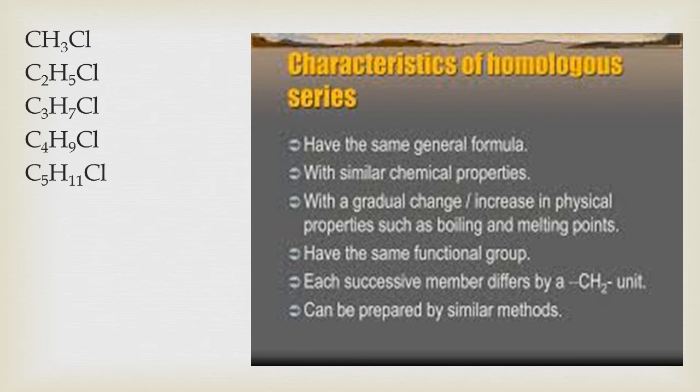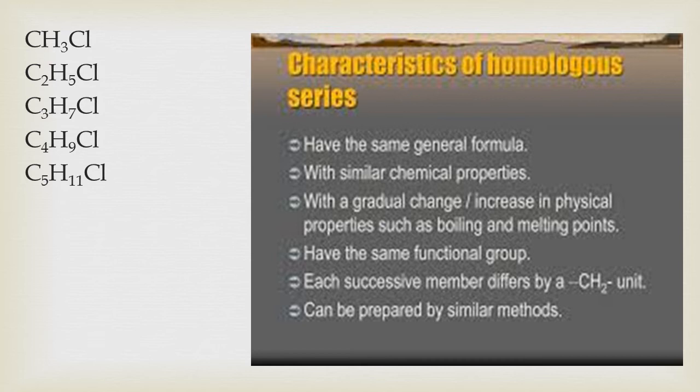Now, when you look at these compounds, you will come to know that alkanes are the parent hydrocarbons here, right? And one hydrogen atom from the alkane is replaced by a chlorine atom, right? So all these members can be represented by the same general formula.